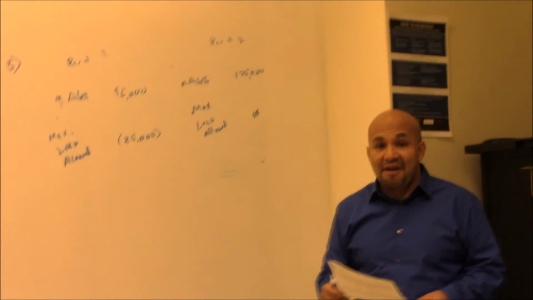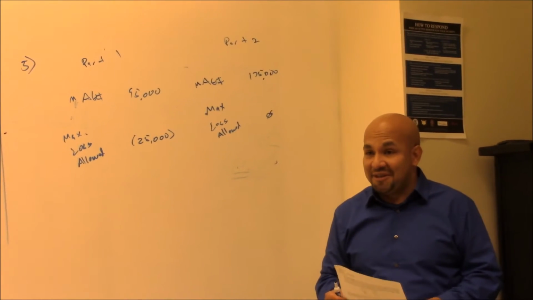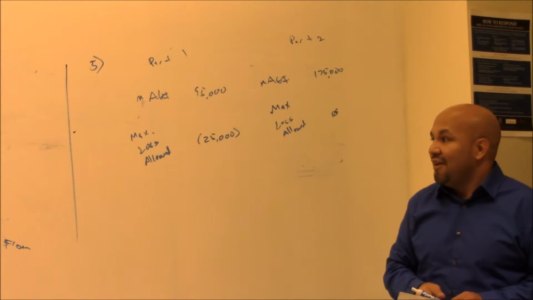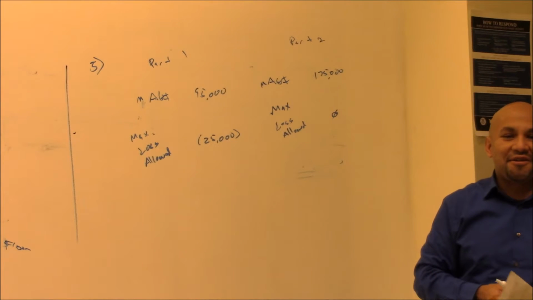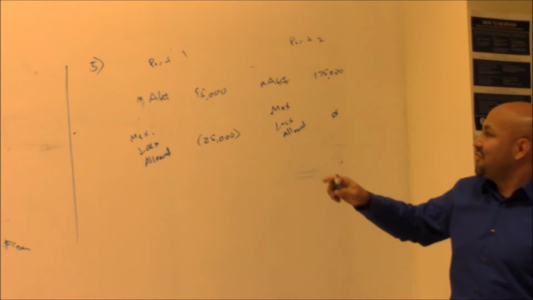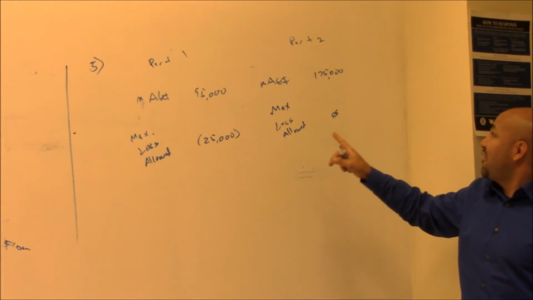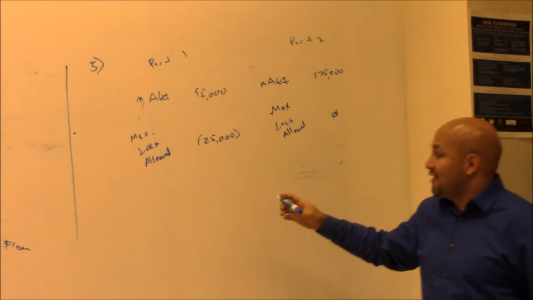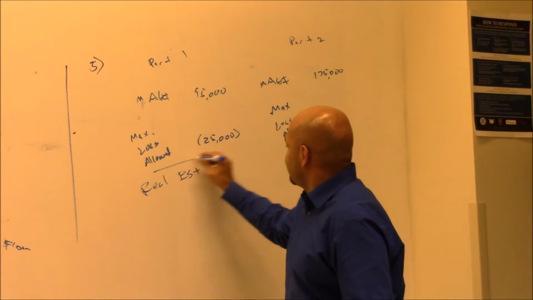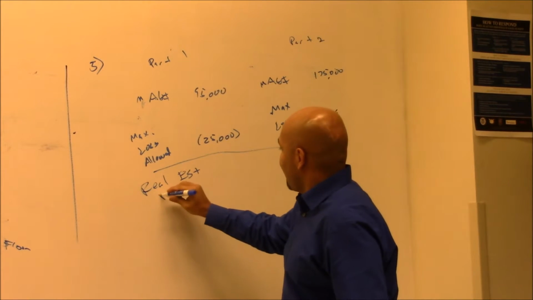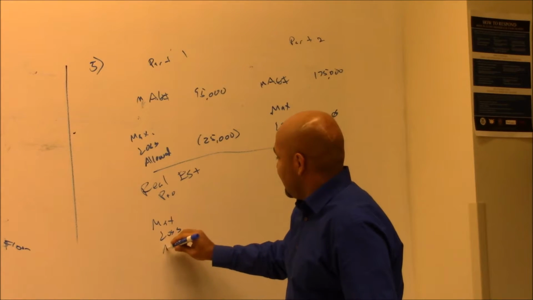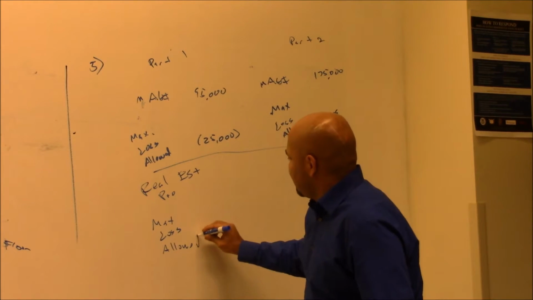All right, so now, the next question that Dee was trying to ask me, something about a real estate professional. So maybe I should have put that as part C. Would your answer to part 1 and part 2 change if you were a real estate pro? So let's do max loss allowed for each one.